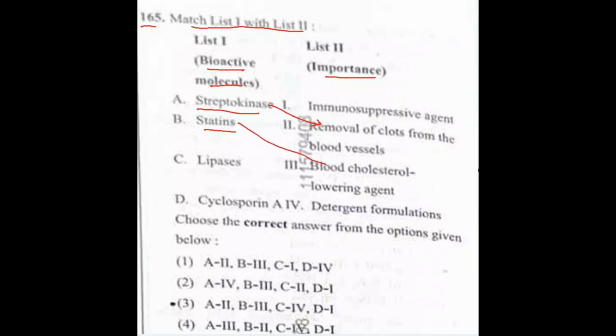So it's a blood cholesterol lowering agent. C is lipases. Lipases help in detergent formulations. And D, cyclosporin A is an immunosuppressive agent. If that's the case, option 3 will be the answer. A2, B3, C4 and D1.